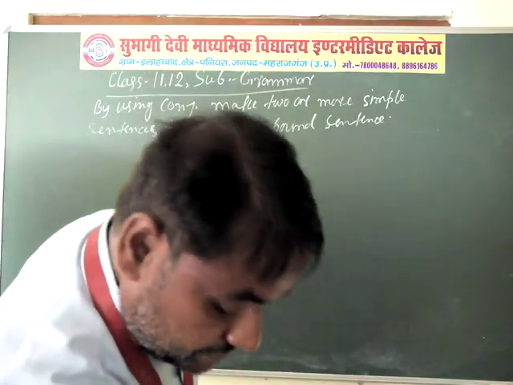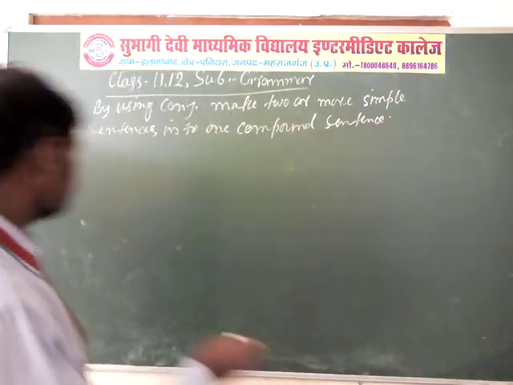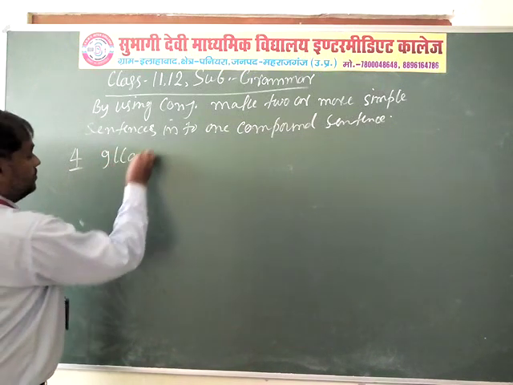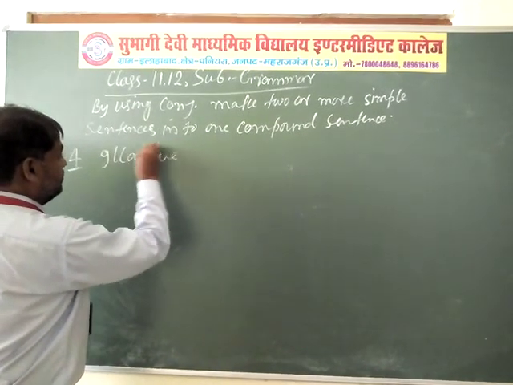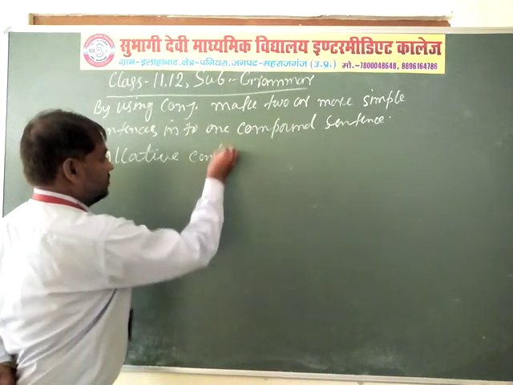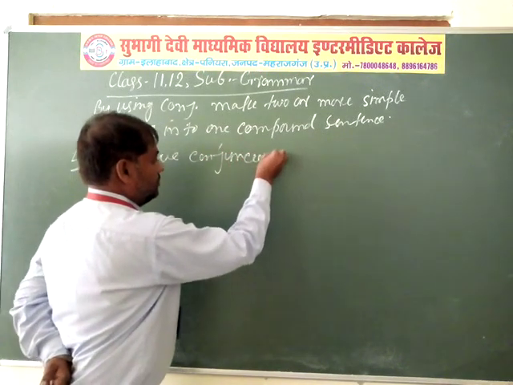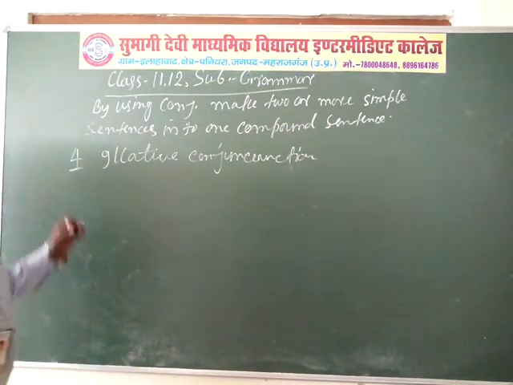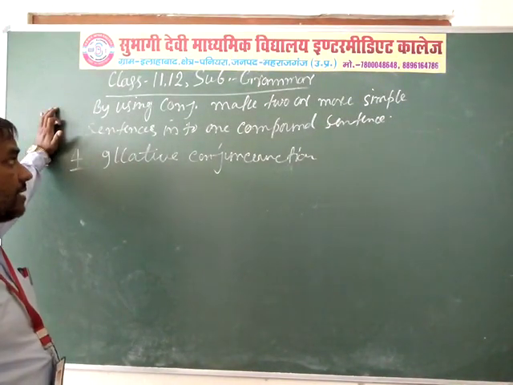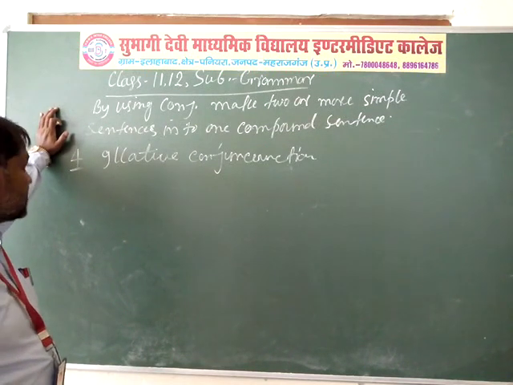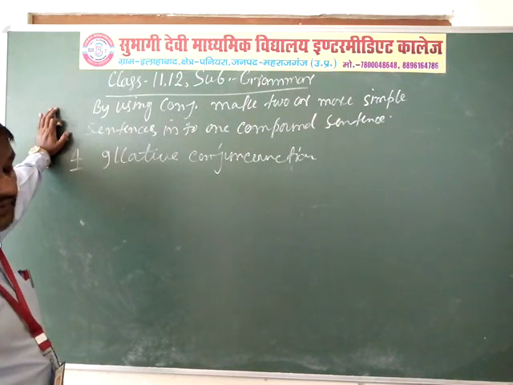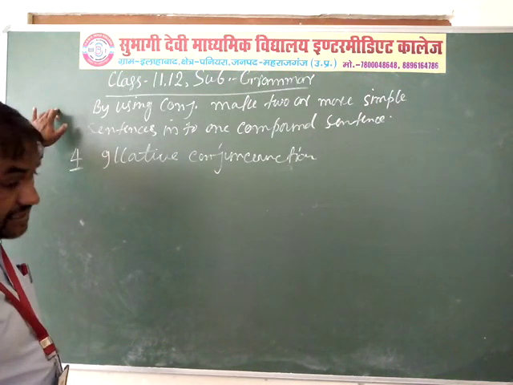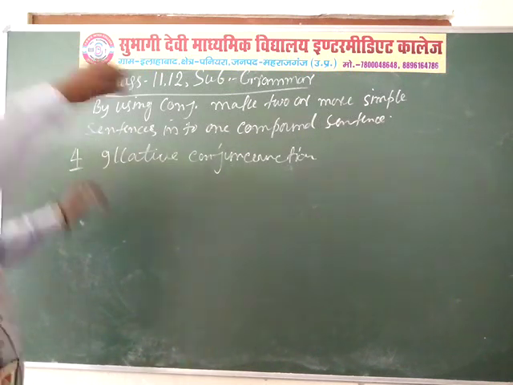And now the fourth and last conjunction, relative conjunction. Before this, you have read three types of conjunction, and now the last step: by the help of relative conjunction, we have to join two or more simple sentences into one compound sentence.